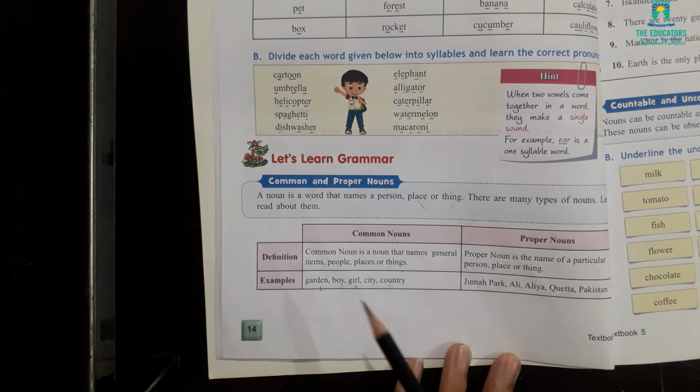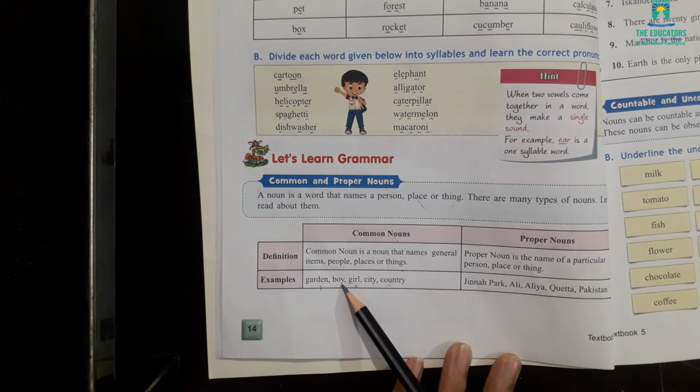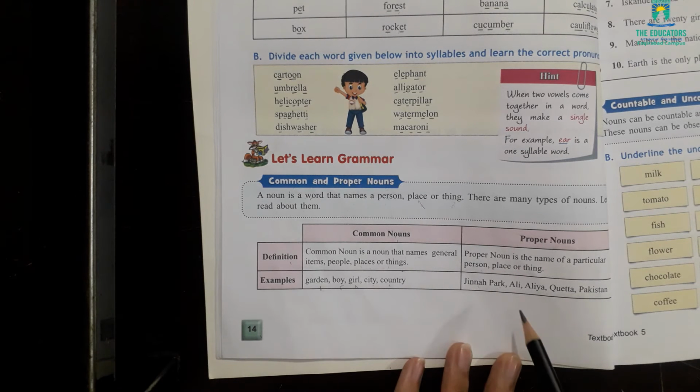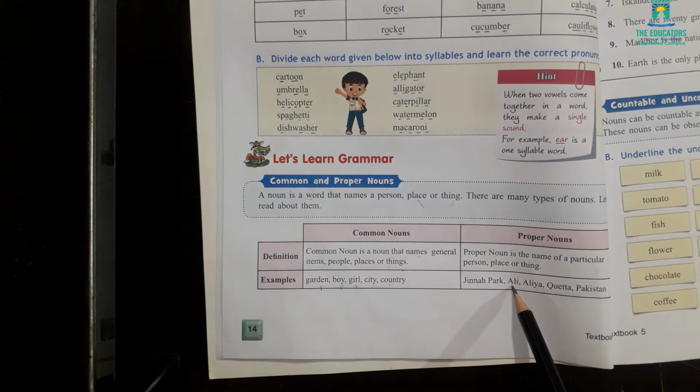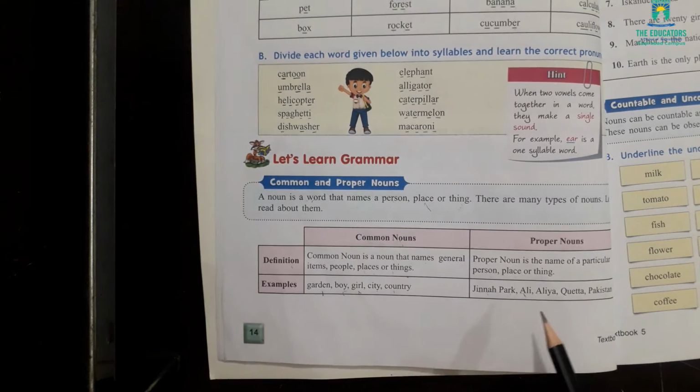Then in common nouns, for people we had boy. Now we don't know which particular boy we are talking about. So they gave us a particular name here, Ali. When you talk about a particular boy and you give the name of that boy, then that would be a proper noun. And if you just say boy, then that would be a common noun.